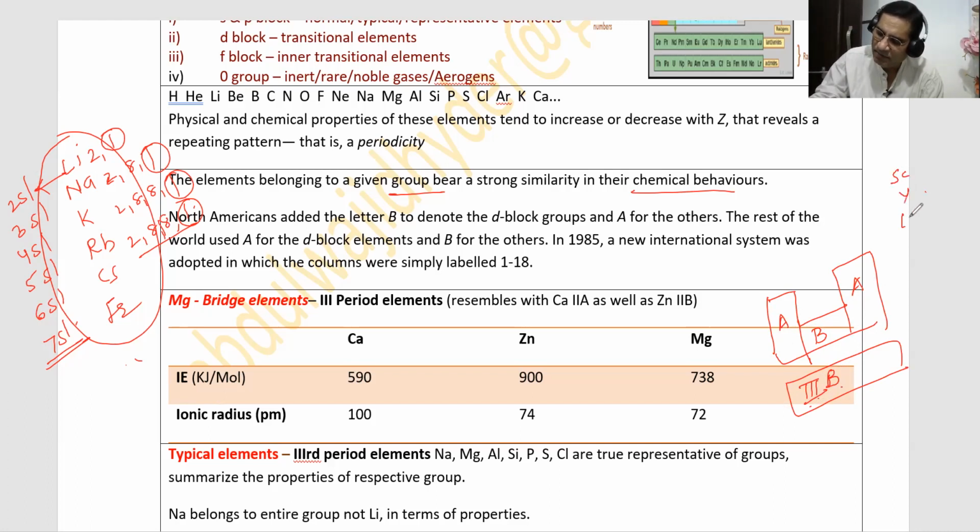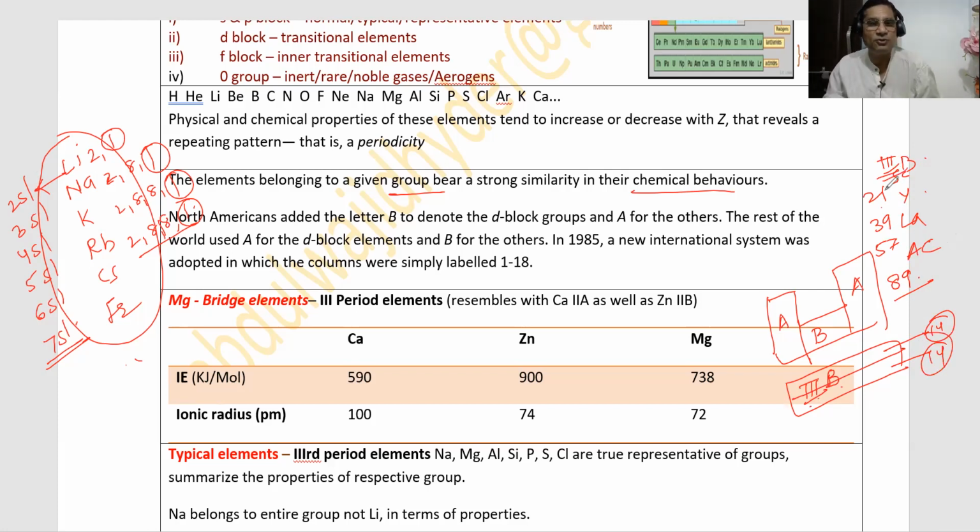Scandium, yttrium, lanthanum, actinium. Scandium is 21, 21 plus 18, 39 plus 18, 57 plus 32 will be 89. These 4 elements are there in third B group, and these 14 elements and these 14 elements total 28 elements. 28 plus 4, that is approximately 32 elements.